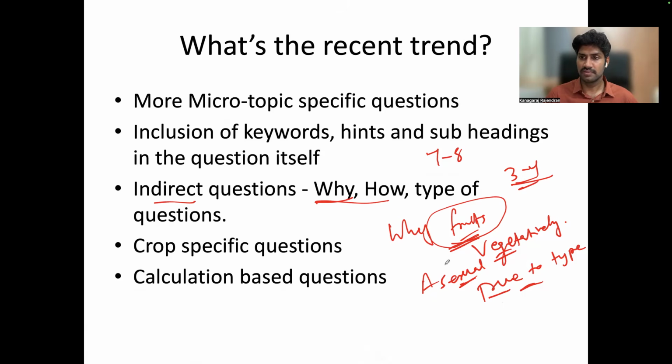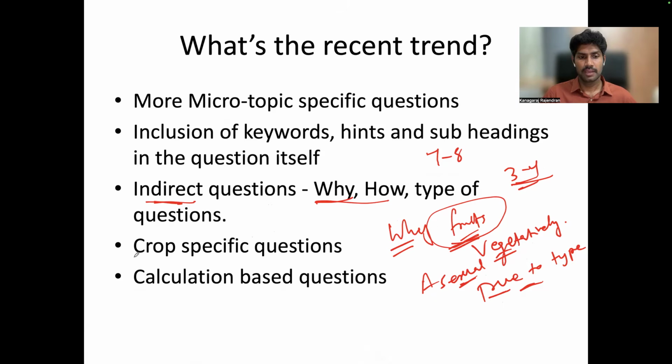So there are a lot of advantages of the asexual mode of reproduction. So that was a why type of question. If you have a basic understanding of the vegetative mode of reproduction, then you will be able to answer this question, right? So this type of indirect question is also very common nowadays.